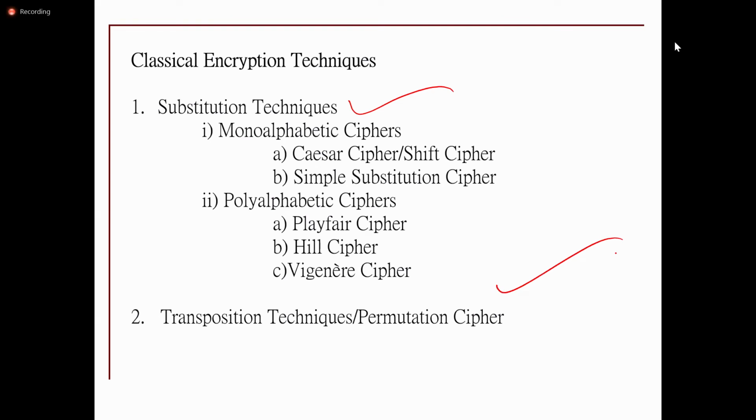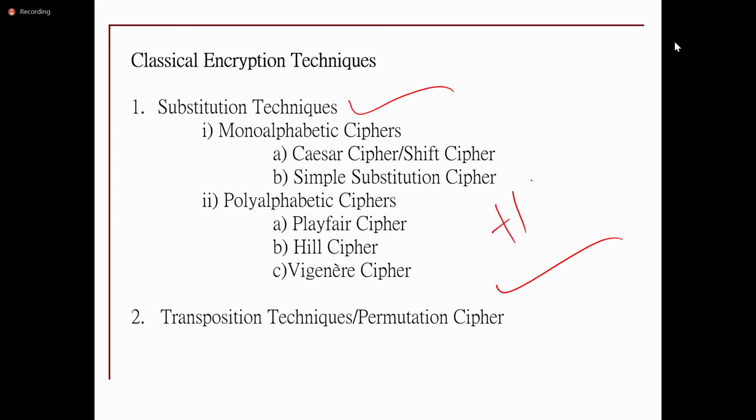Substitution technique means whatever the plain text message is, every alphabet will be substituted with some other alphabet among the remaining 25, as there are 26 in total. The alphabet in the plain text will be substituted with one of the remaining alphabets, based on the algorithm it is using. Whereas transposition means it will not choose any other alphabet.